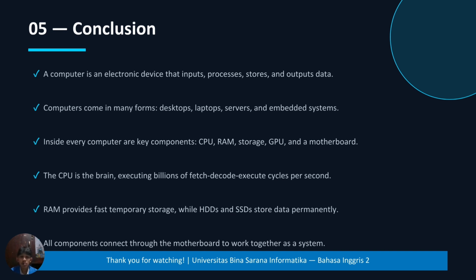Fourth, the CPU is the brain of the computer, executing billions of fetch-decode-execute cycles per second. Fifth, RAM provides fast temporary storage, while HDD and SSD store data permanently. And sixth, all components are connected through the motherboard and work together as one complete system.